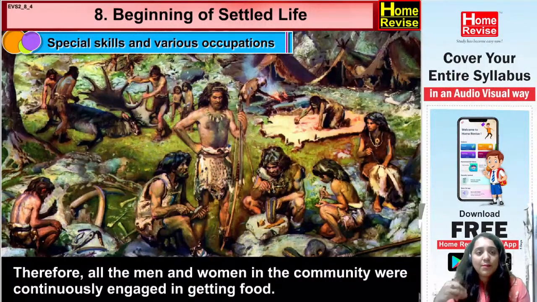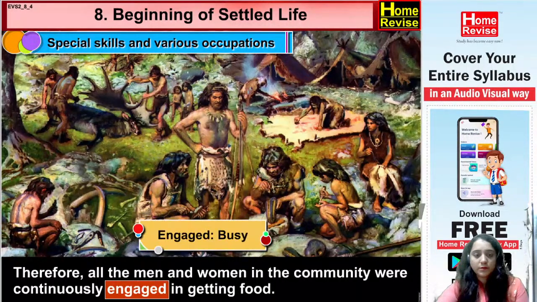So on a daily basis they had to worry about food. They used to go somewhere and hunt some animal. Then they used to wander from one place to other, going here and there in search of roots, fruits, different types of vegetables and everything. So on a daily basis they were totally engaged in continuously getting food. Okay. Yes, please pay attention. Engaged means busy.